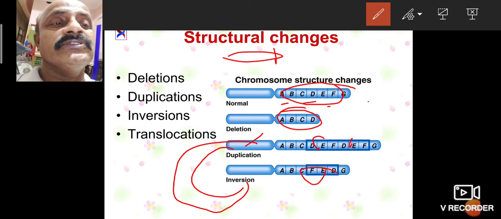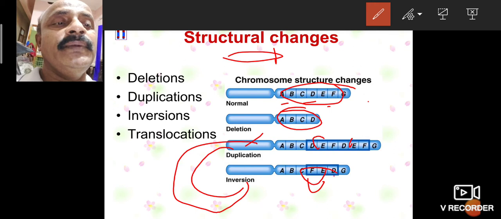That is a translocation process. So that is ED. The F part is also before E, then the D part is before C. Then DEF, that is duplication, here inversion.